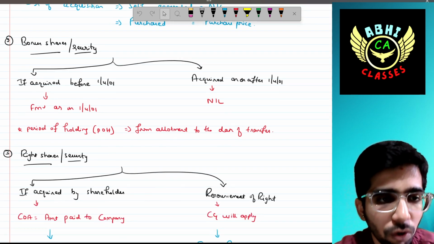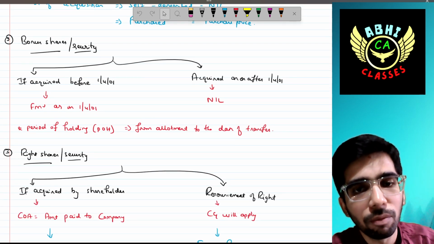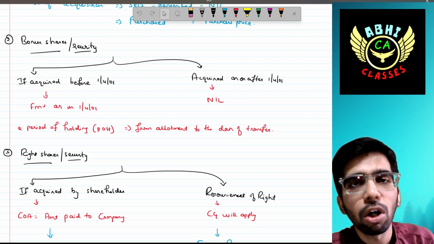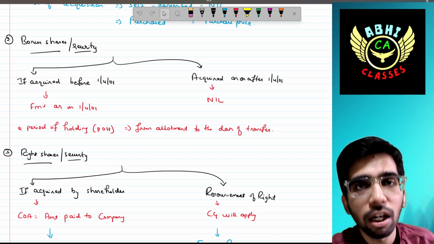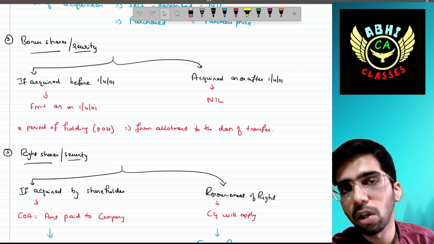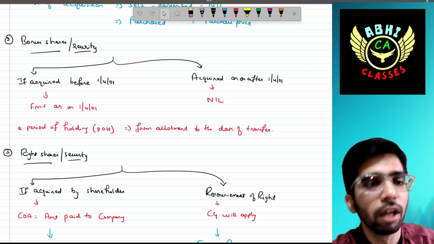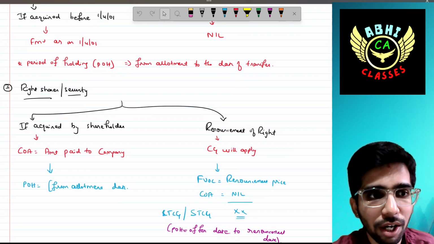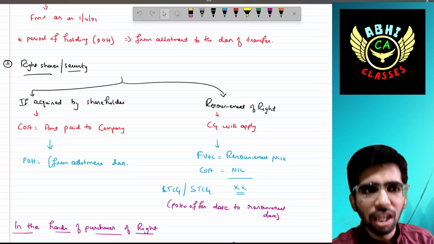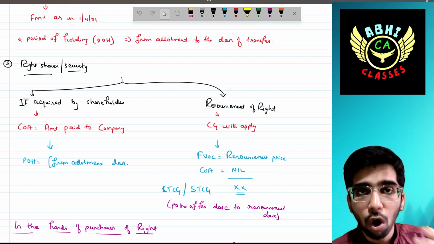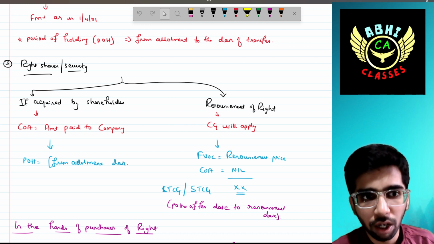Remember, the period of holding shall be calculated from the actual allotment date to the date of transfer. Why is it important? Because we have to see whether it is a short-term capital asset or long-term capital asset, depending upon the period of holding. Okay, the right shares, if they are acquired by the shareholders, then the cost of acquisition would be the amount paid to the company.